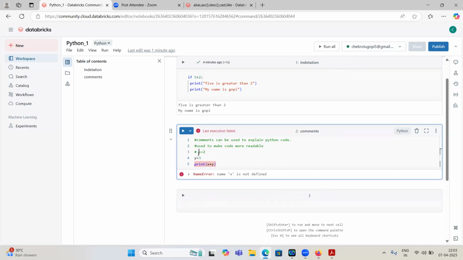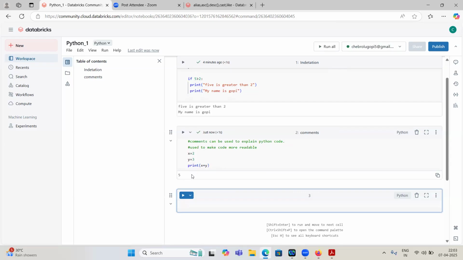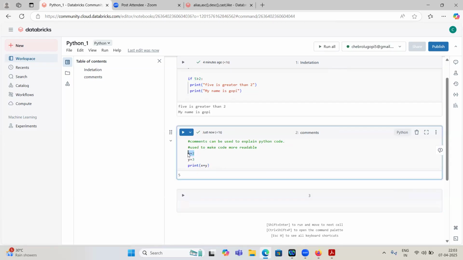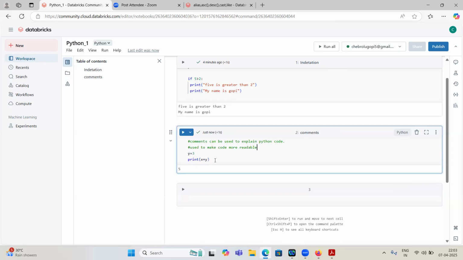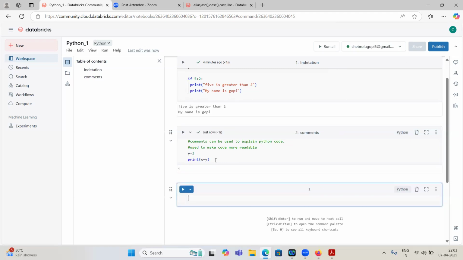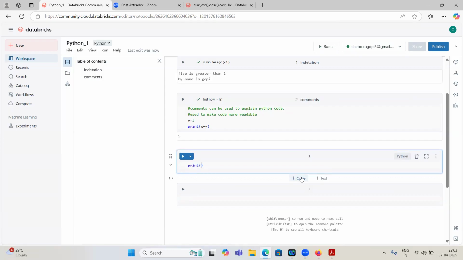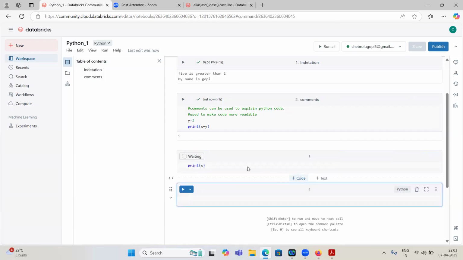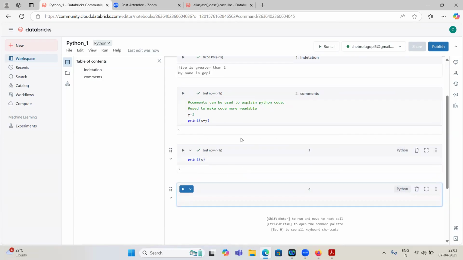Now let me show you. x equal to 2, y equal to 3, print x plus y. It has printed 5. Now I am deleting it from here. But even though I delete it, print x plus y will still print 5. If I write print x, it will print 2. Why? It is not there. We removed x equal to 2 from our notebook.